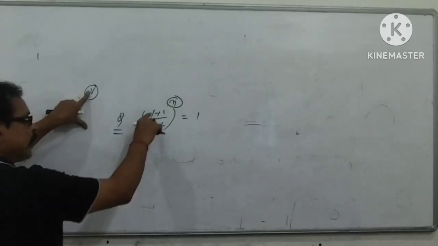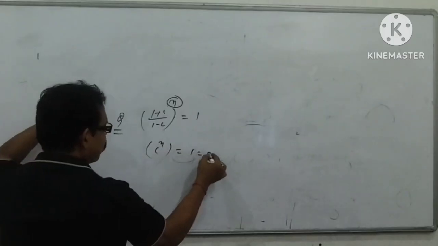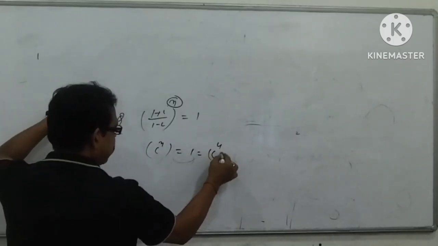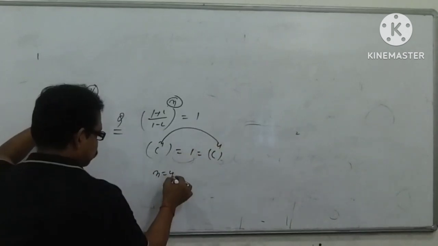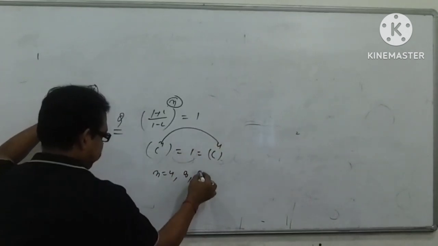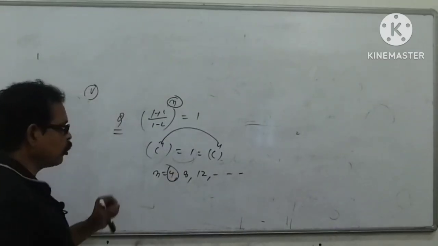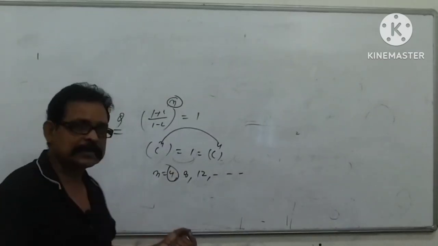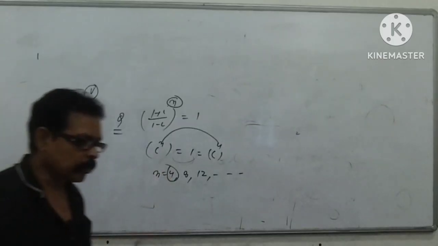Now we can write I to the power n, and 1 we can write as I to the power 4. We compare: n would be 4, or 8, or 12, like this. But the question asks for the minimum value of n, so your minimum value would be 4.